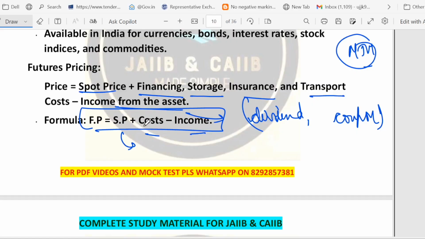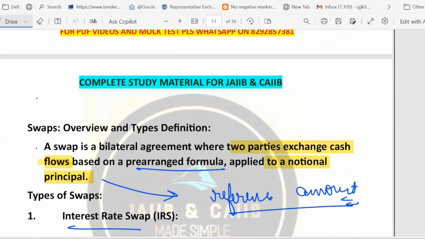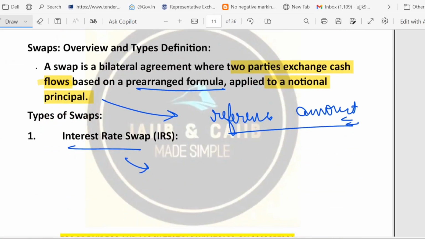So the simple pricing formula is there. Future price is equal to spot price. You add the cost which is incurred and you subtract the income. An easy way to remember is the carry idea. First of all, you take the spot price, you add the cost you incurred, you subtract the income, that will give you the future price. Now swap is a bilateral deal where two parties exchange a stream of payment. So two parties exchange cash flow, a stream of payment, that is called swap. Then we talk about the notional principal, which is the reference amount used to calculate payment, often never exchanged.